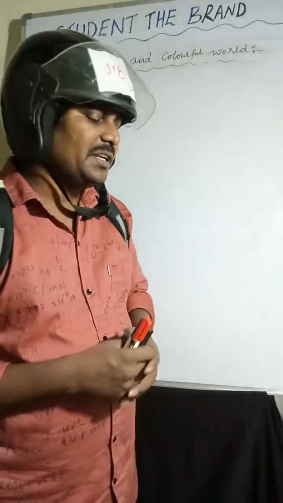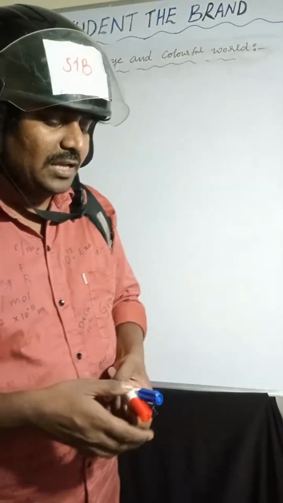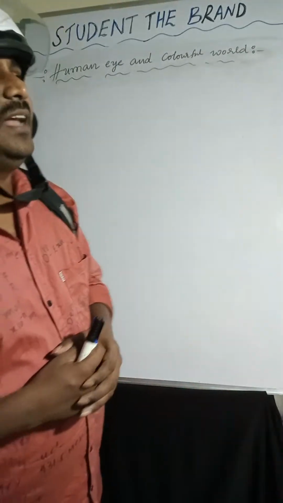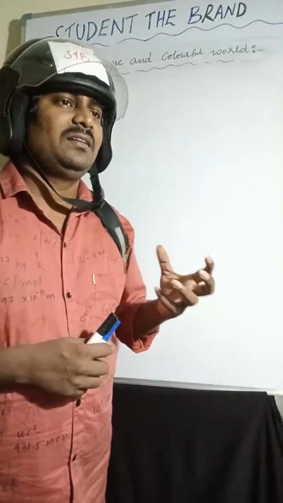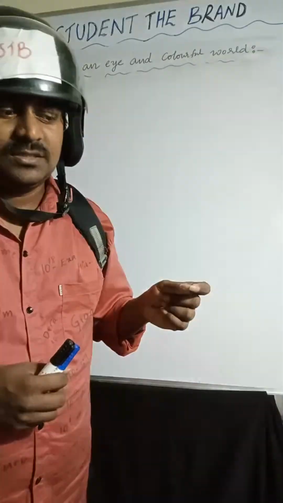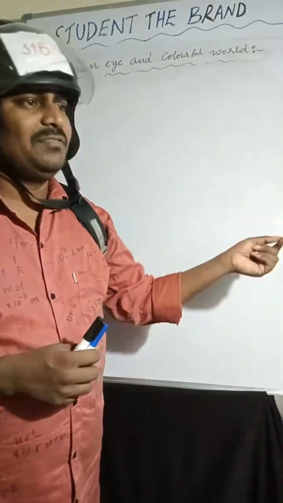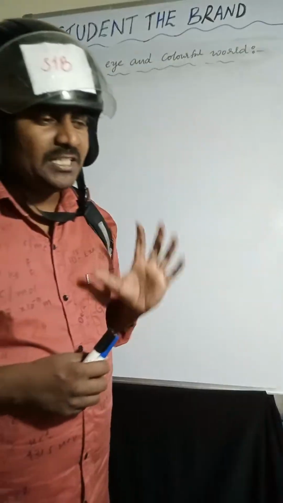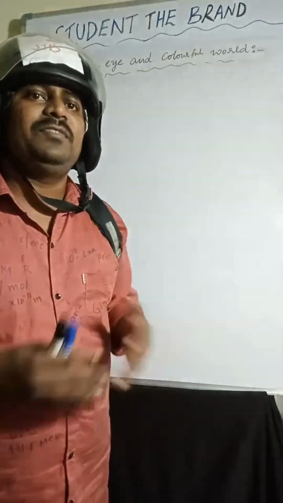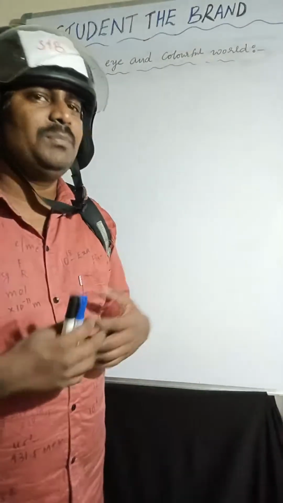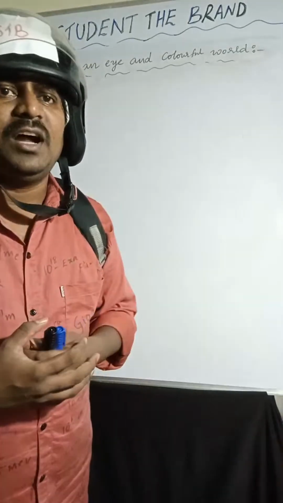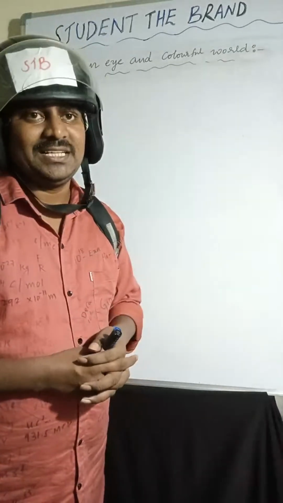Because of that, stars appear twinkling, whereas planets do not twinkle, because planets are point size sources. In one place it will be dark, in another bright, so the overall effect will be nullified. That is the reason planets do not twinkle, whereas stars twinkle.